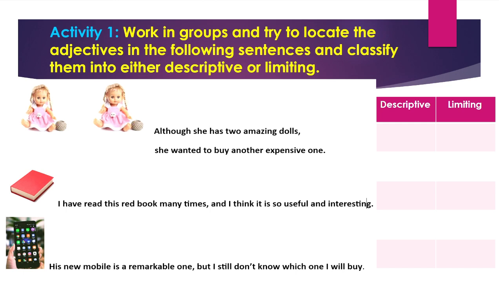This is a descriptive one that describes the color. When I said many, another limiting adjective, which is one of the indefinite adjectives. And when I look at useful, interesting, both of them are descriptive adjectives that describe what? Yes, they describe the book.